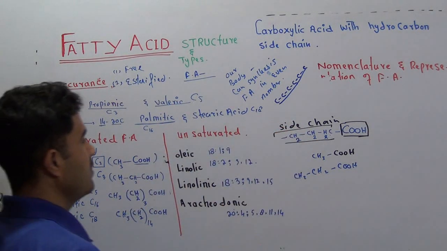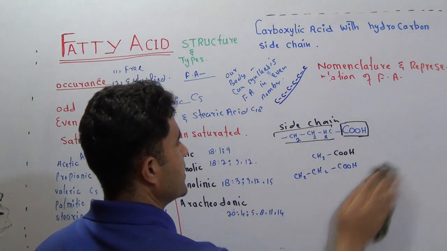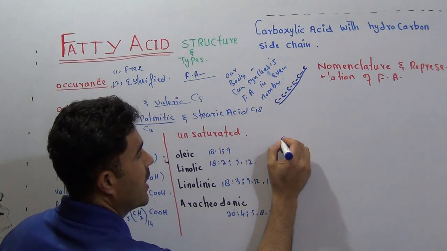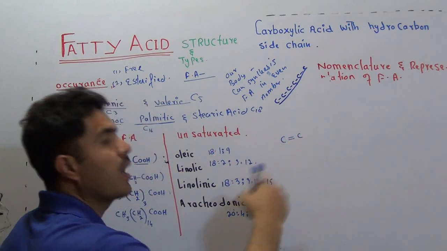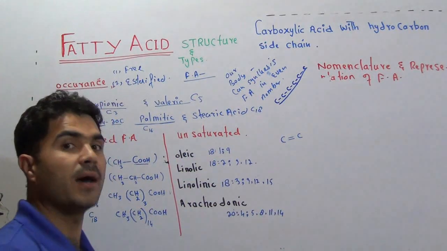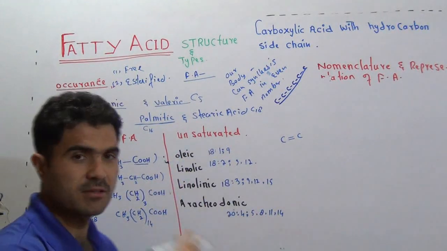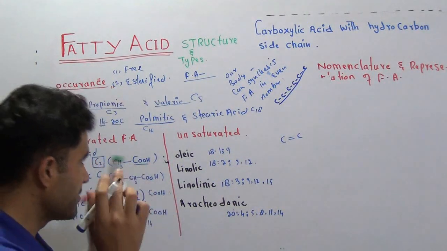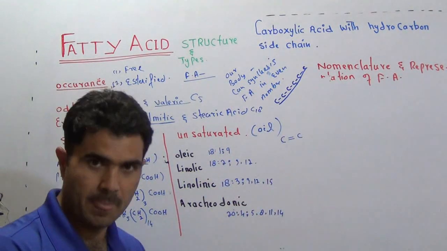Now, the second one is the unsaturated fatty acid. The definition of the unsaturated fatty acid is that whenever in a fatty acid you find a double bond between the carbon atoms, 1 or 2 or 3 or 4 double bonds, that fatty acid will be called an unsaturated fatty acid. And remember, medically this is good, because the risk of cardiovascular disease is very minimal with such fatty acids, and such fatty acids which contain double bonds are called oil.